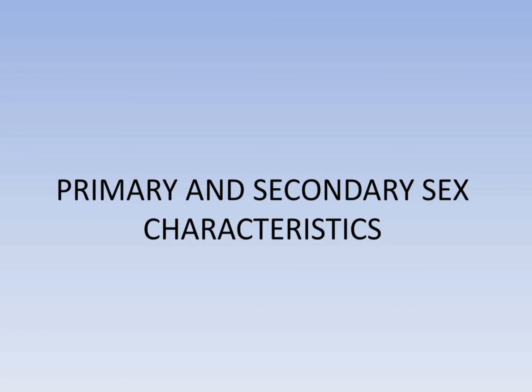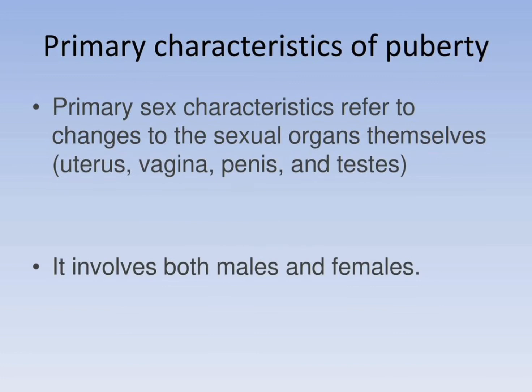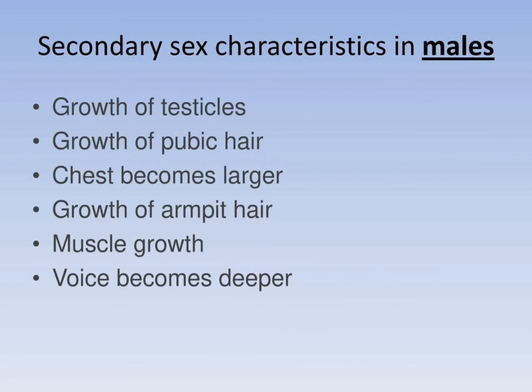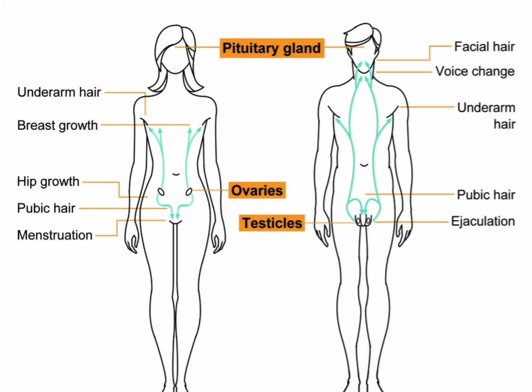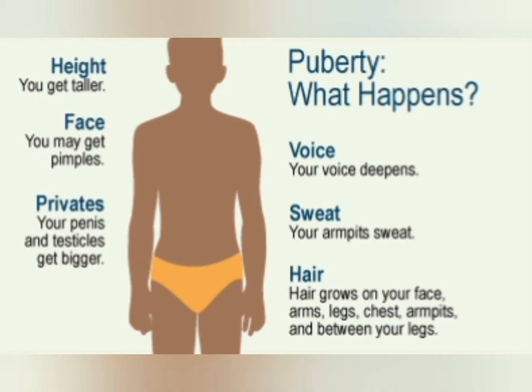Here we have to learn about the primary and secondary sexual characters. Primary sexual characters are those characters which are present since birth, while the secondary sexual characters are those characters that develop at puberty. Now the question comes, what is puberty? Puberty is the age at which reproductive organs become functional. That is, the gonads start producing gametes and sex hormones, and the boys and girls become sexually mature. So this is called puberty.